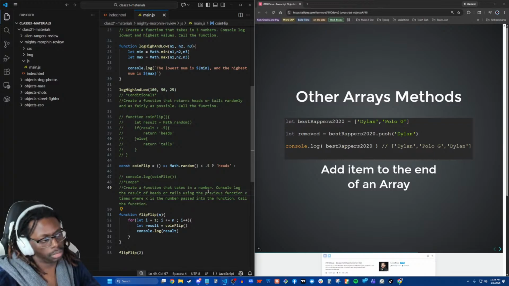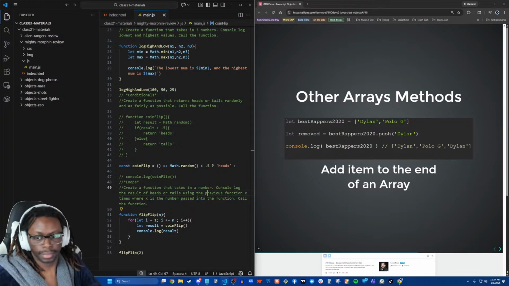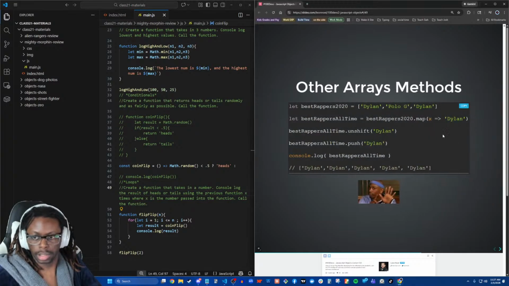It returns a brand new array. Exactly. Returns a brand new array. Wonderful. So if we are going to run once for each element in the array, does map do anything? What's the only thing that map returns? This is an implicit return, right? So the only thing this map is doing is returning what? It's going to return Dylon. The only thing this does is it returns Dylon.